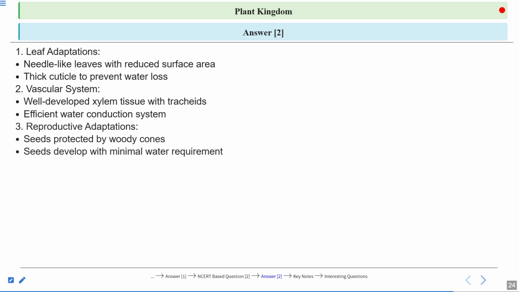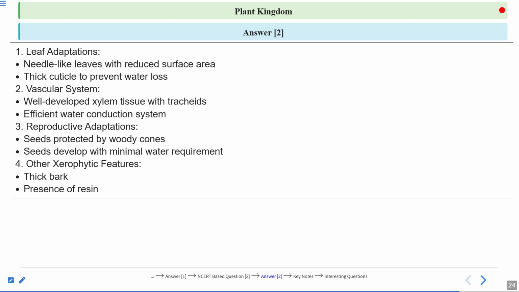Reproductive adaptation: seeds are protected by the woody cones. They are having the woody cones, right? Seeds develop within, with minimal water requirement. They do not require much water, so they are adapted to the xerophytic condition. Other xerophytic features are thick bark and the presence of resins in their wood.